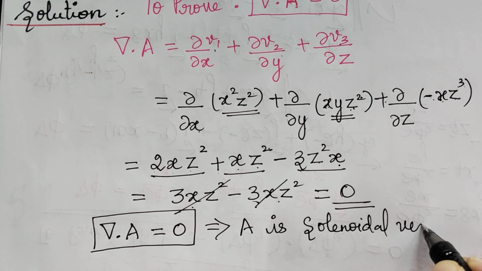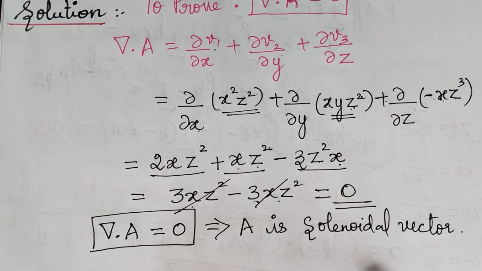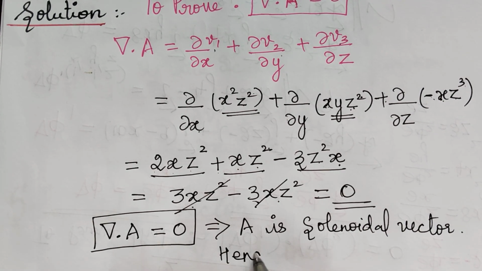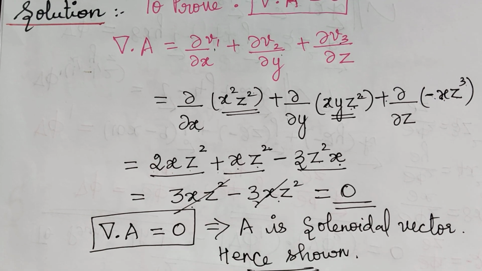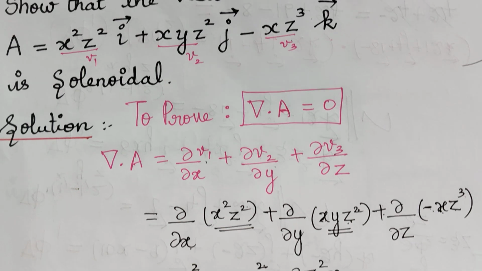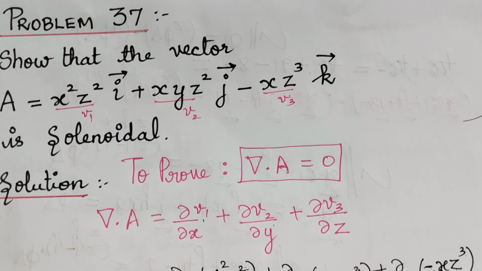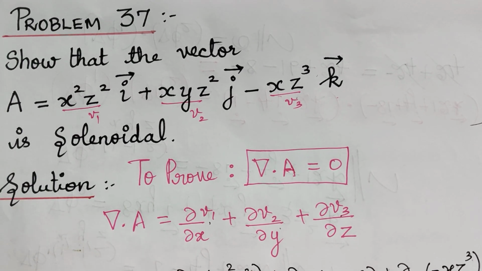So this is a solenoidal vector. So this is what we have to prove. So it is hence shown. So hope you have understood how to prove that a given vector is solenoidal. We will see one more problem on the same topic.